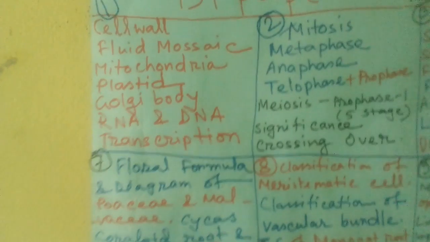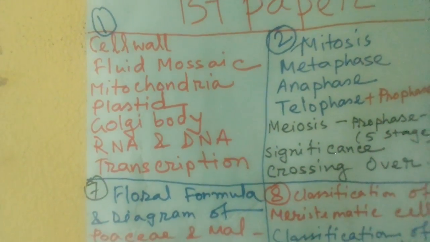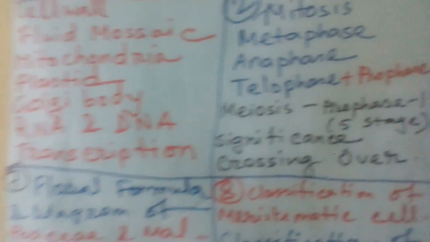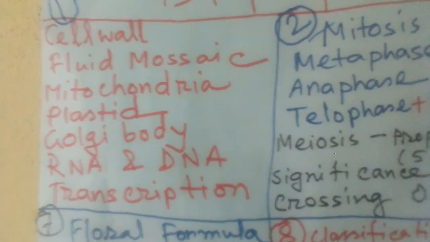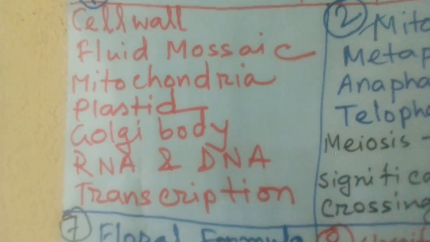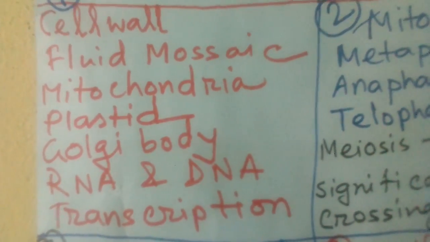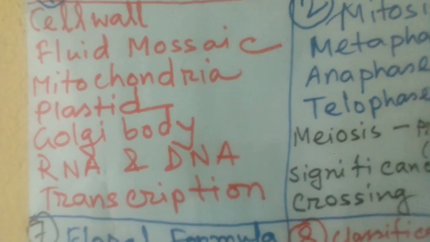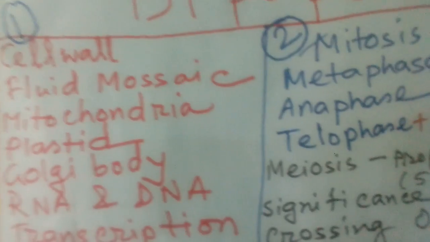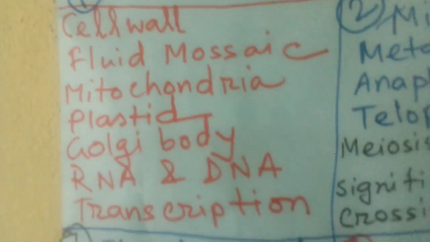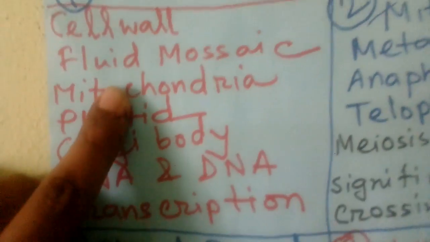It is a common thing that the first chapter in every year, in the first paper, we find a board question, and you look at the topic, that is the most important topic. I did not mention it, but I mention what about the question. What type of question you find from this topic? So you just think fluid mosaic.